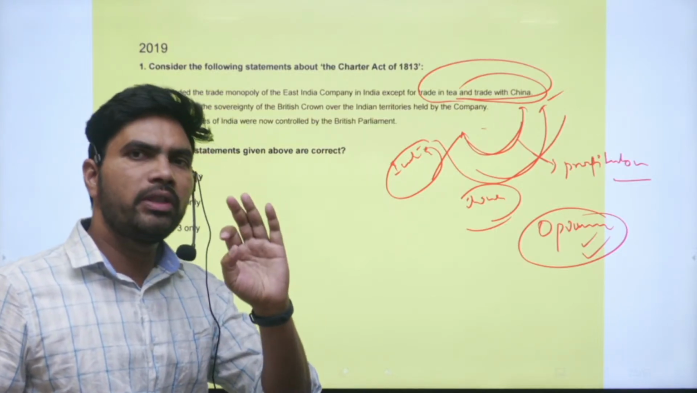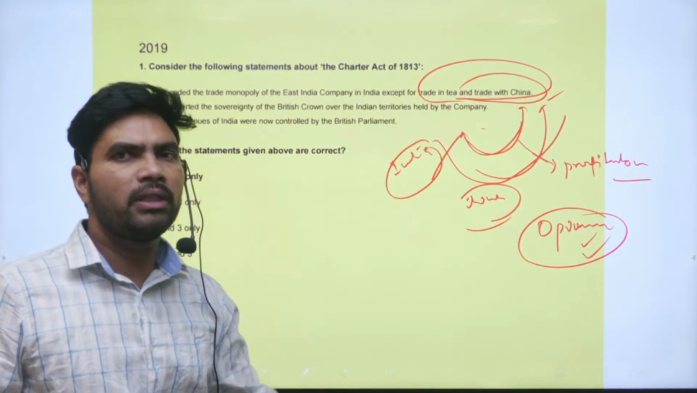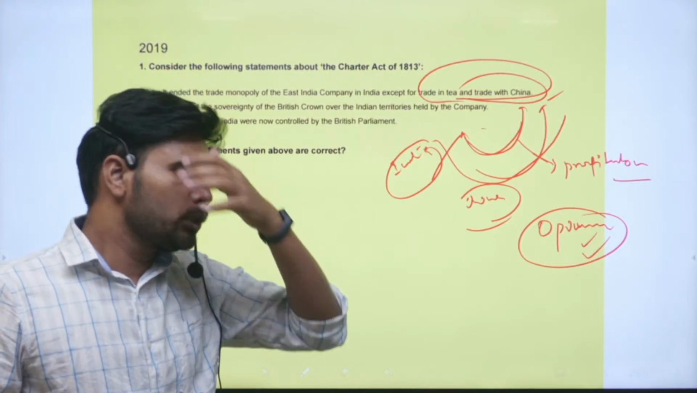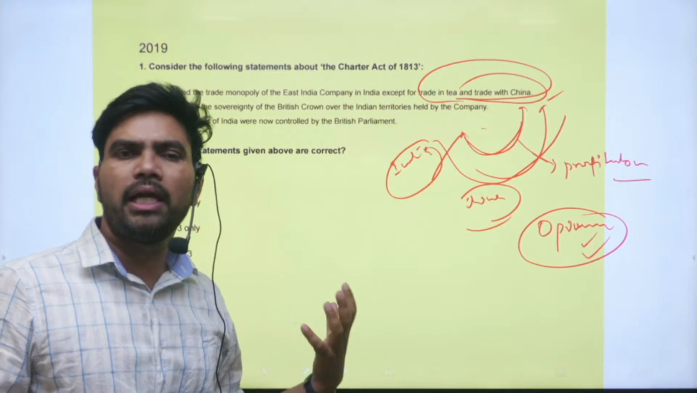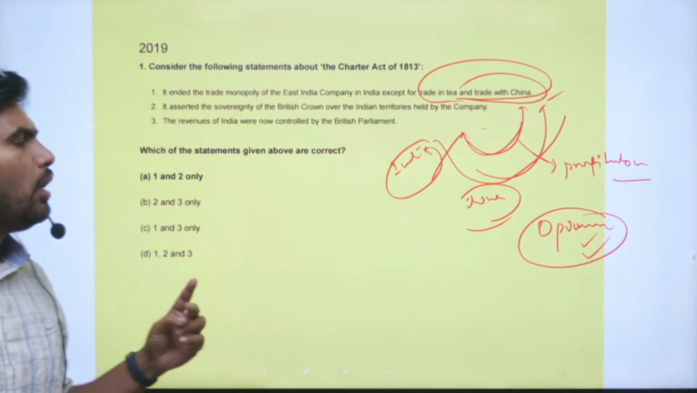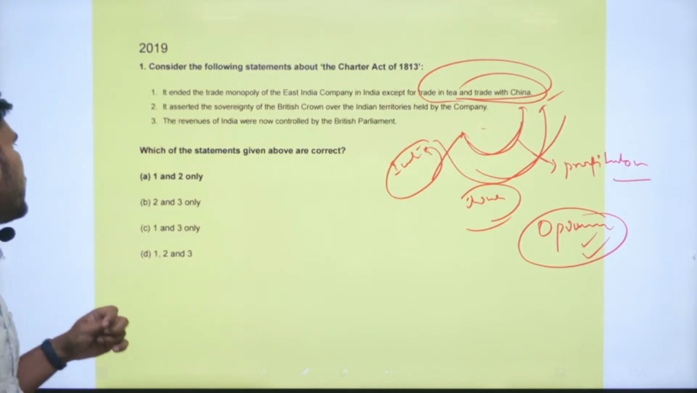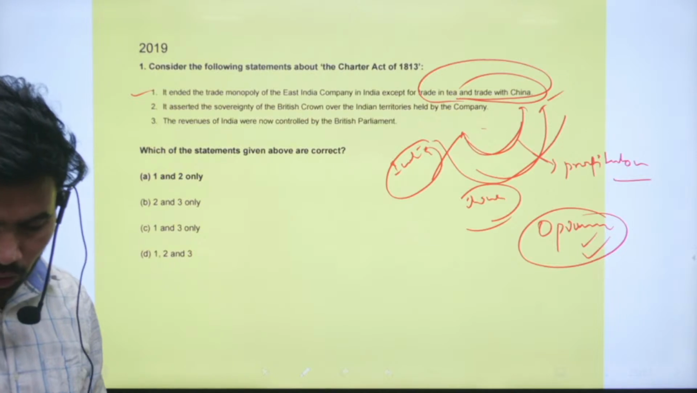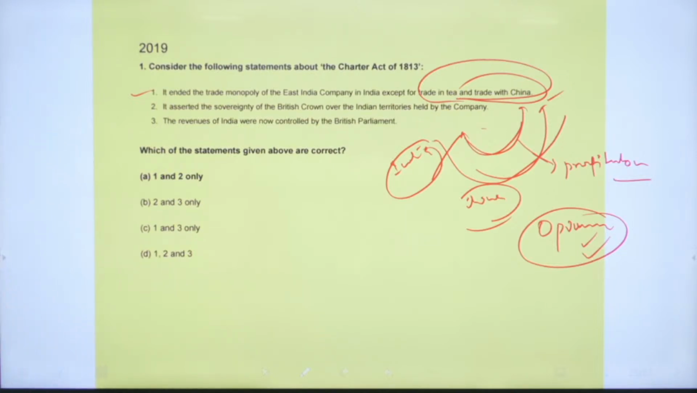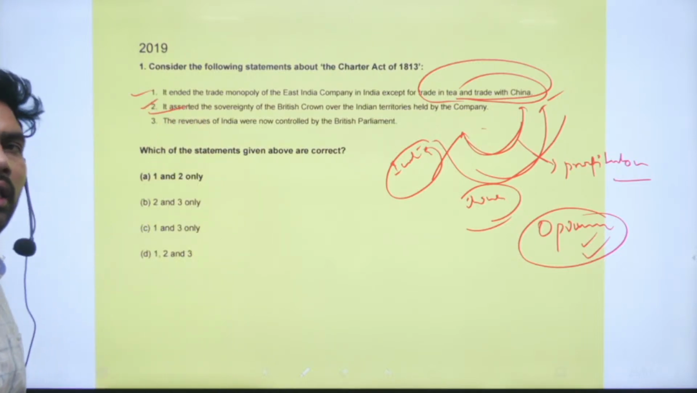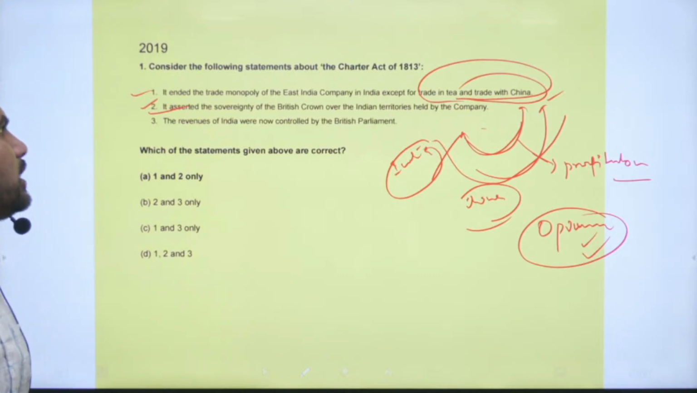One thing is trade with China, it was selling opium in China and buying tea from there, and trade with India. So it was selling tea in India and was making huge profits. So it was able to retain these 2 in the 1813 Charter Act. So this statement is correct. Next statement. It asserted the sovereignty of the British Crown over the Indian territories held by the company. So to a certain extent it is correct. The company in principle agreed to the British sovereignty over the territories held by it in India.